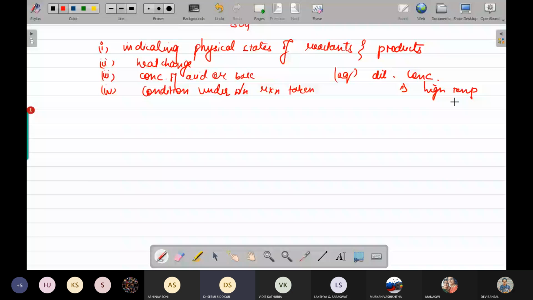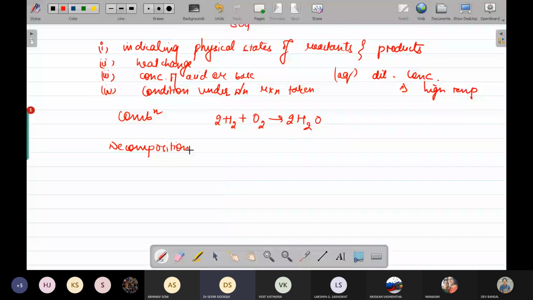Then we have the types of reaction. The first type is a combination reaction. Combination reaction means in which two or more elements or compounds combine to form a single compound. For example, I'm writing a balanced equation only, water. Okay. Decomposition.